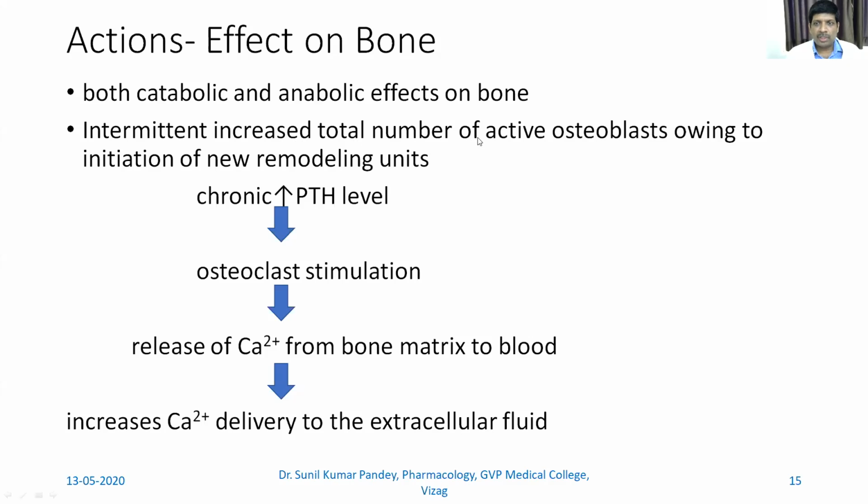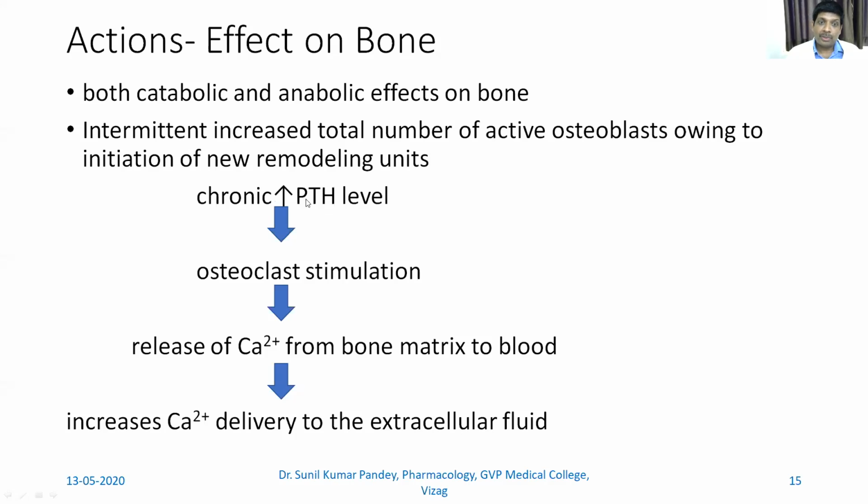Intermittent increase increases the total number of active osteoblasts. This causes initiation of a new remodeling unit. When there is an intermittent increase in PTH, it causes activation of osteoblasts, and this causes stimulation or initiation of a newer remodeling unit. A newer cell line or bone line is formed.